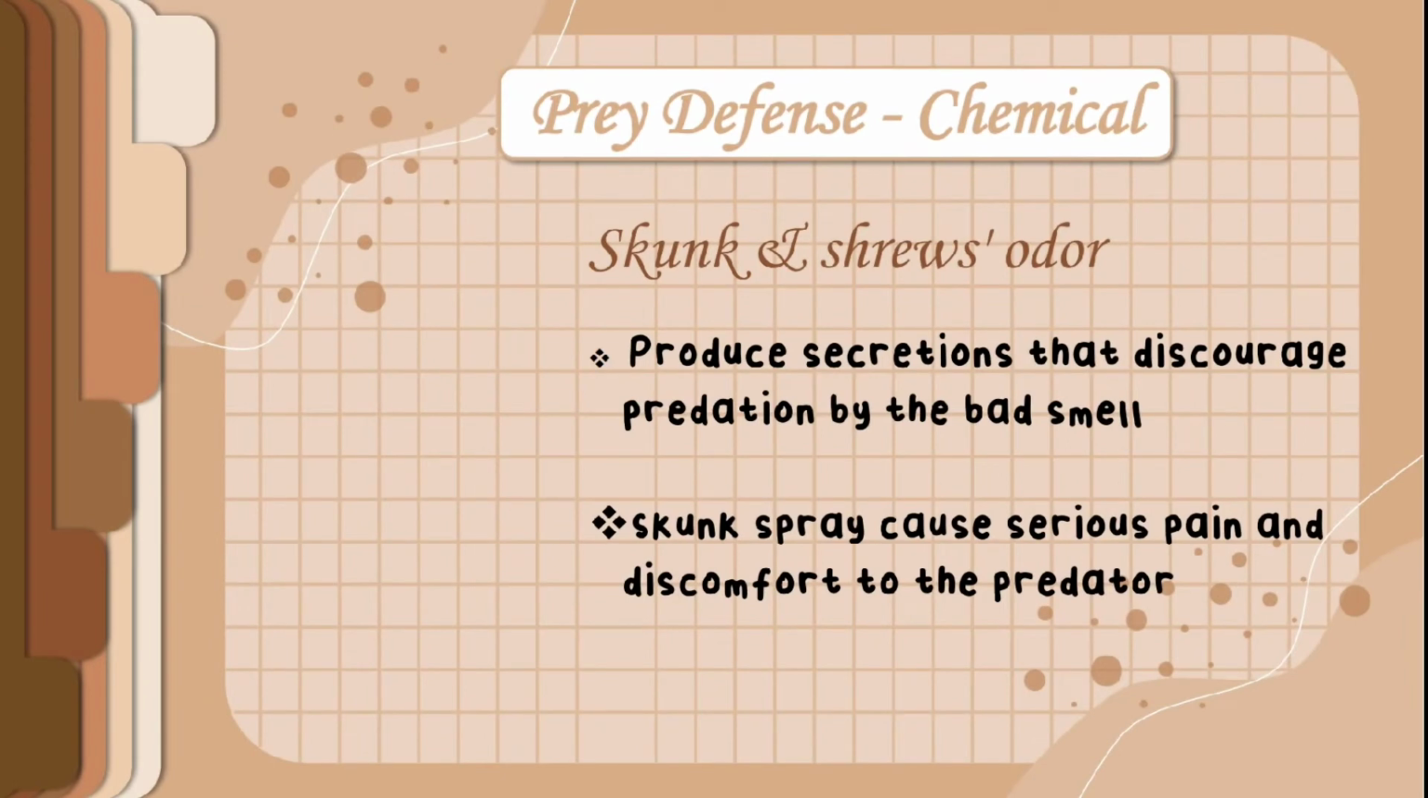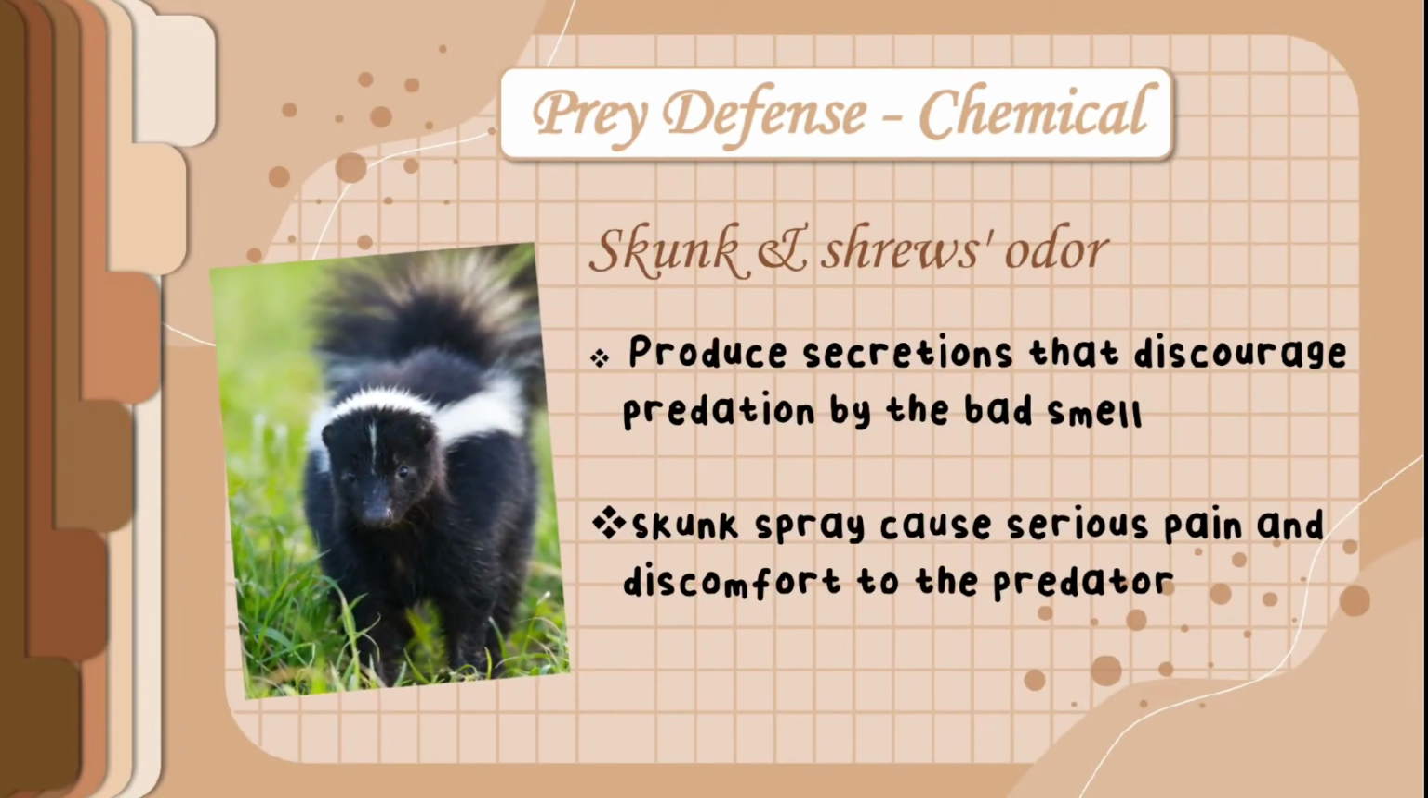Chemical by release odor and toxic secondary substance. Skunk produce secretions that discourage predation caused by the bad smell. Other than give a bad smell, skunk spray can also cause serious pain and discomfort to the predator. However, the good news about skunk is they actually only use their yellow spray as a last resort when they feel they have exhausted of all their other defense mechanisms.